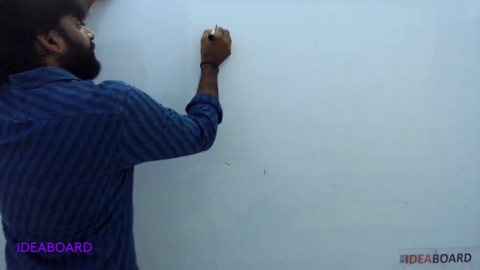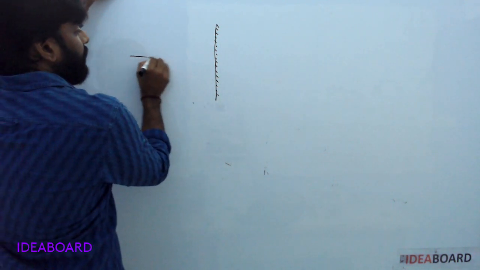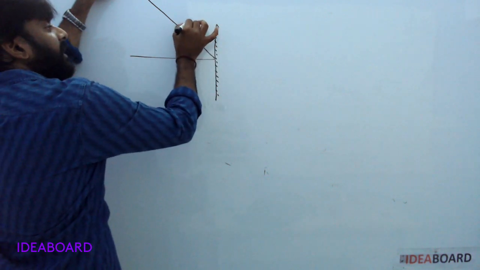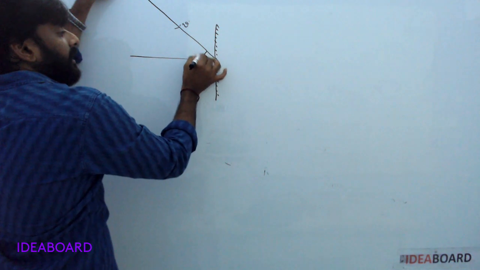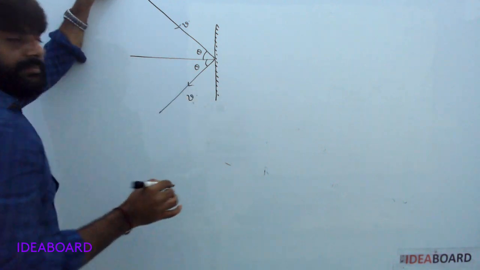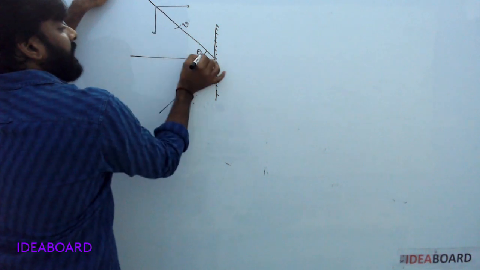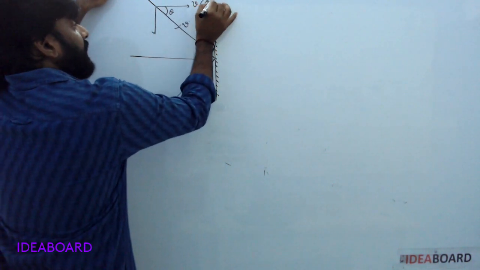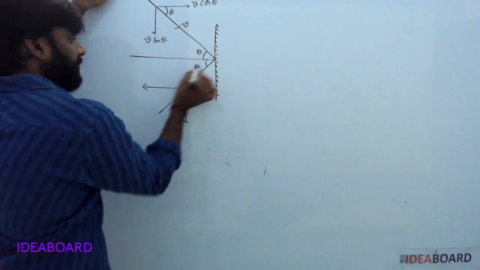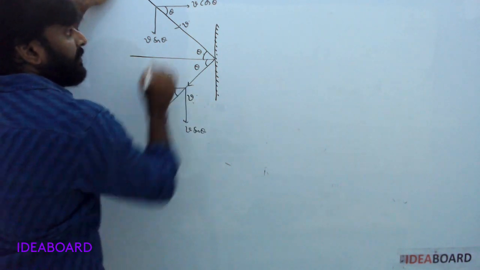Now this one is the wall. One body collides with the wall with velocity v, at angle theta with the horizontal, and rebounds with the same angle and the same velocity. What is the change in momentum? First of all, resolve the velocity. This angle is theta, so this angle is also theta: v cos theta and v sin theta components.